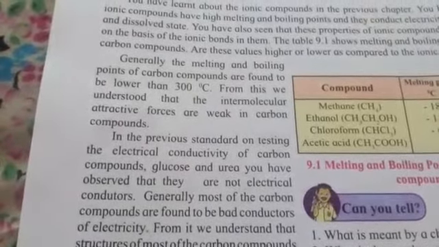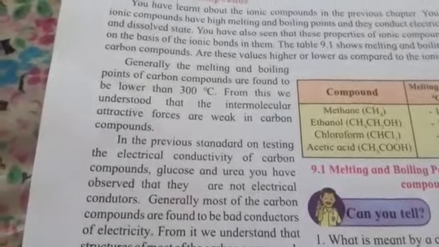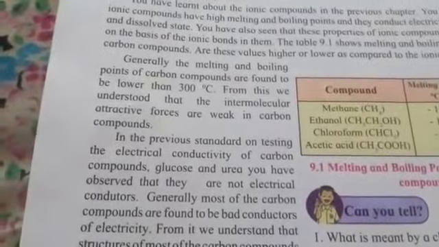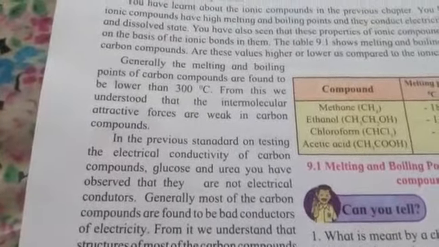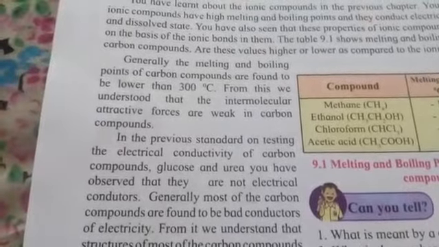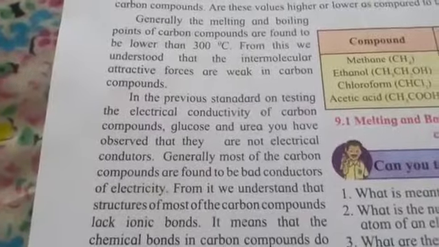So these are going to be non-electrolytes, and electrolytes are those solutions in which electricity can be passed. If you take a solution of glucose or urea, electricity will not pass through it. That means these are bad conductors of electricity, because there is no formation of ions in it.